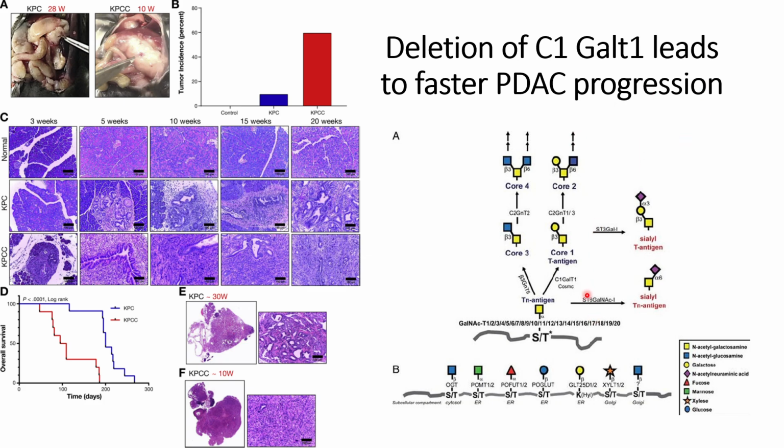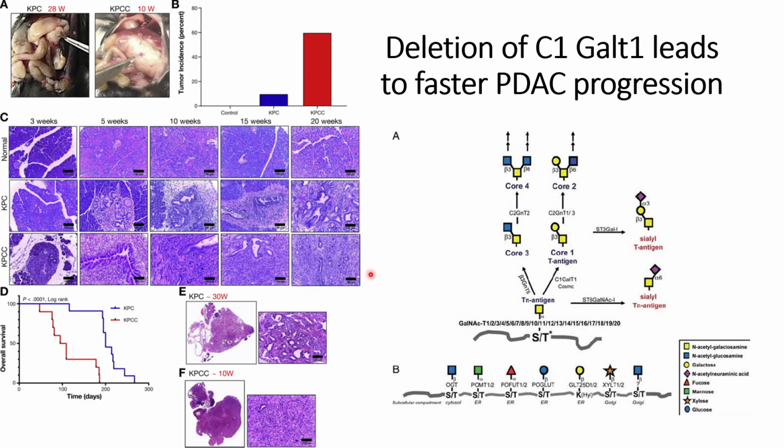This is just one figure of the whole research, which shows that C1GalT1 knockout supports PDAC progression.